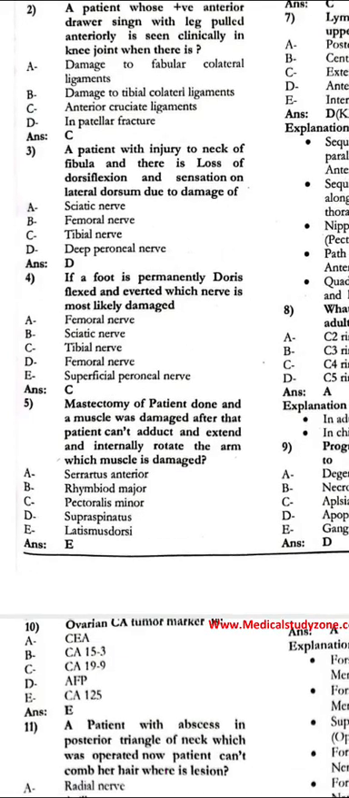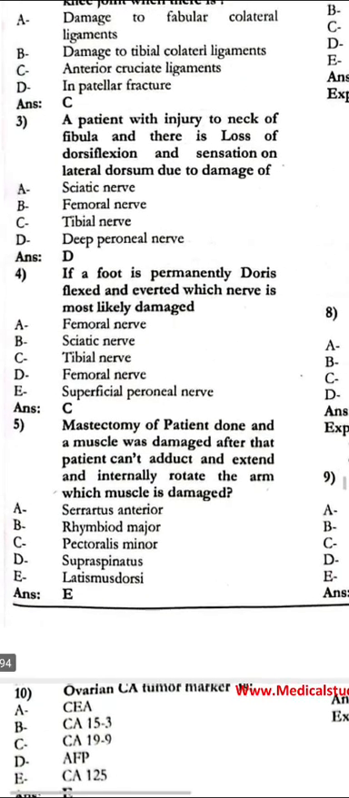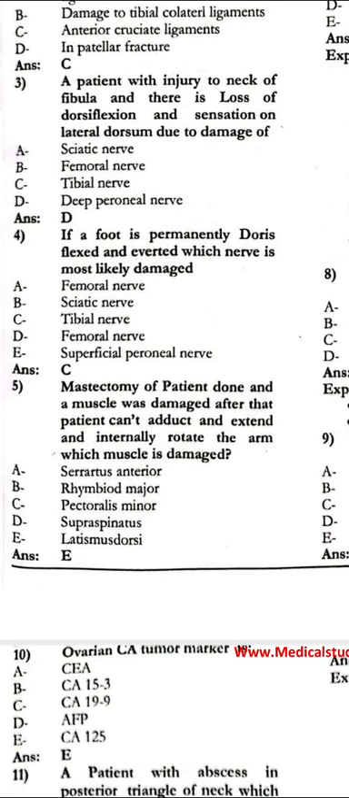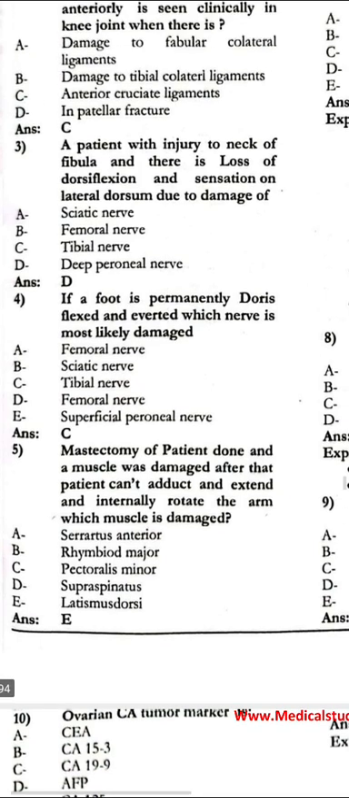Next, the patient with an injury to the neck of the fibula and a loss of dorsiflexion and sensation on the lateral dorsum is due to damage of the deep peroneal nerve. If the foot is permanently dorsiflexed and everted, which nerve is most likely damaged? That is the tibial nerve.